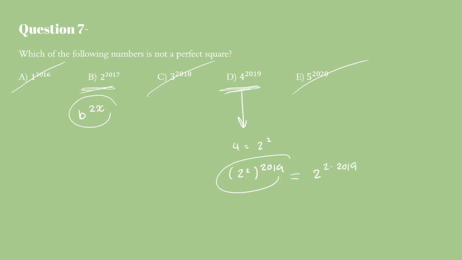We know that because of basic exponent rules. So this would seem to indicate that this too has an even power. So the only answer choice left is B, and we can see that it cannot simplify any further and does in fact have an odd power, making it not a perfect square.